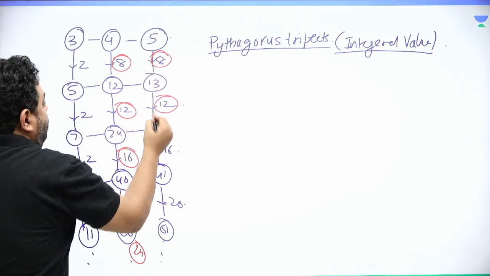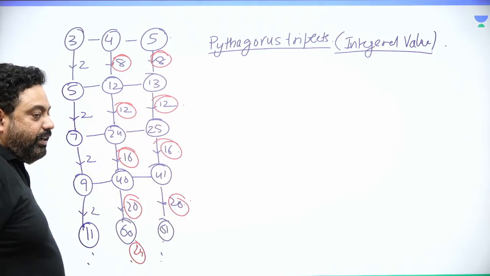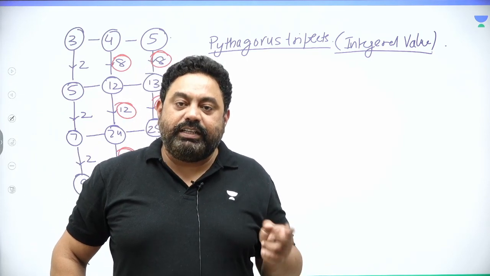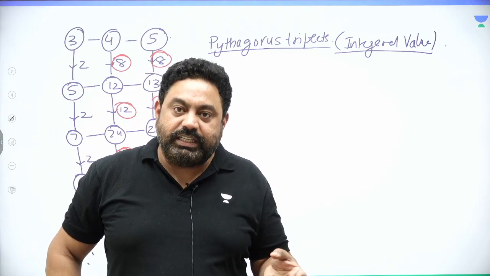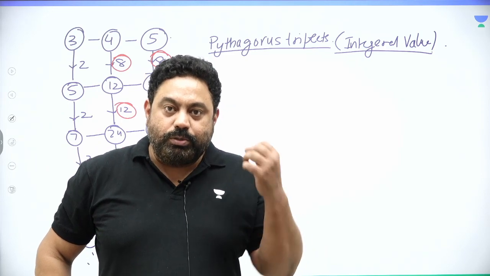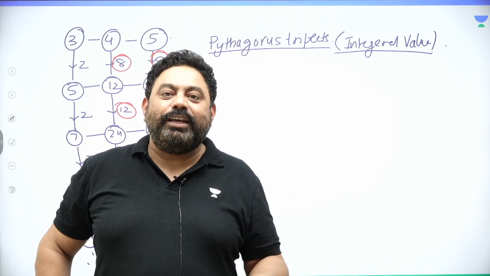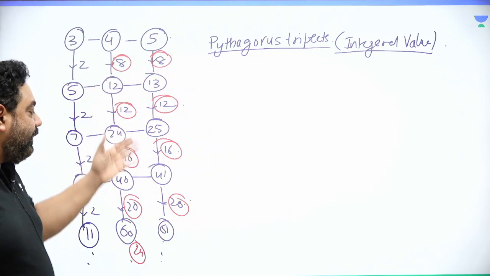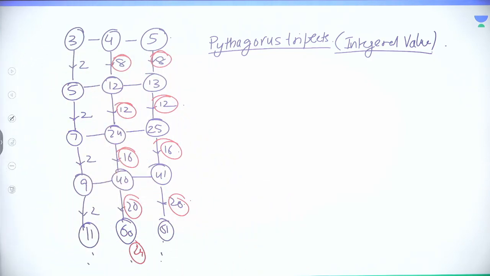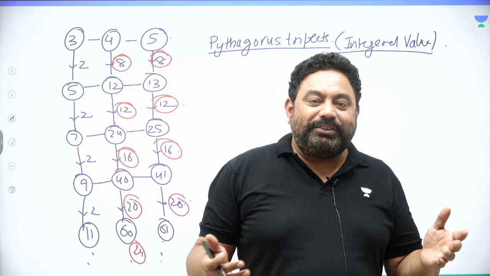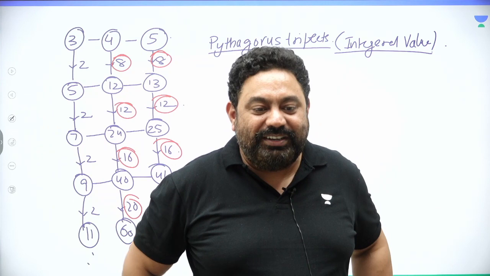To the other two sides, we keep on adding the table of 4. Table of 4 starting with 8: 8, 12, 16, 20, 24, 28, 32, 36, 40, and you keep on getting Pythagorean triplets till infinity. So we call it Pythagorean triplets starting with odd numbers.